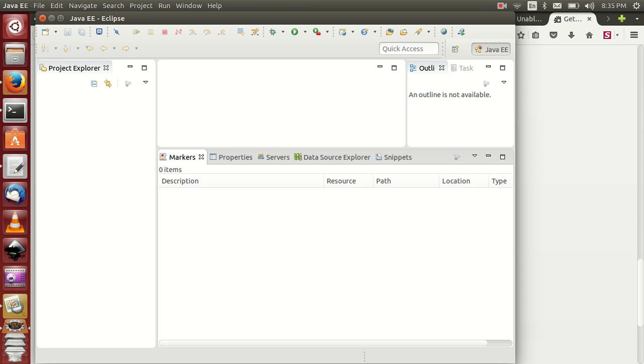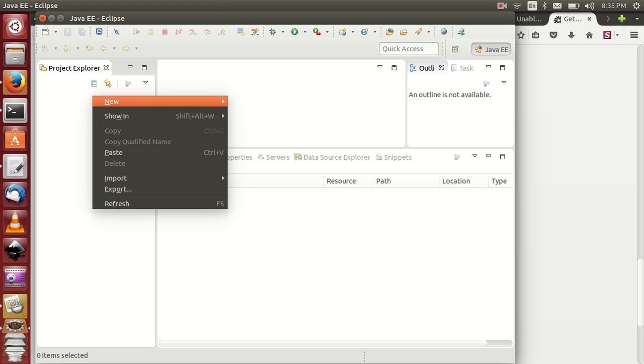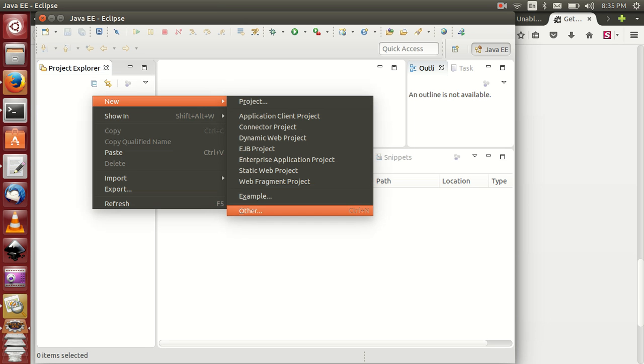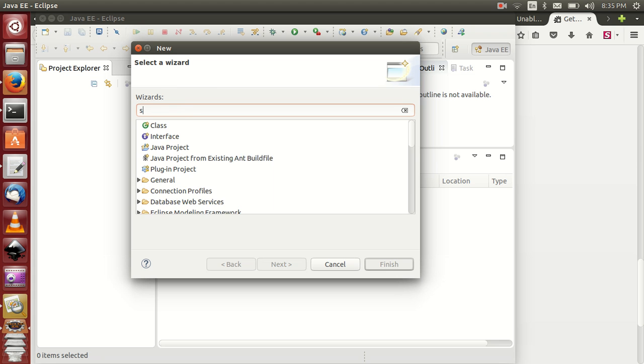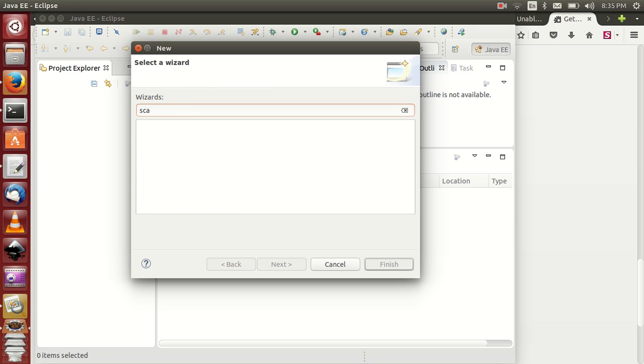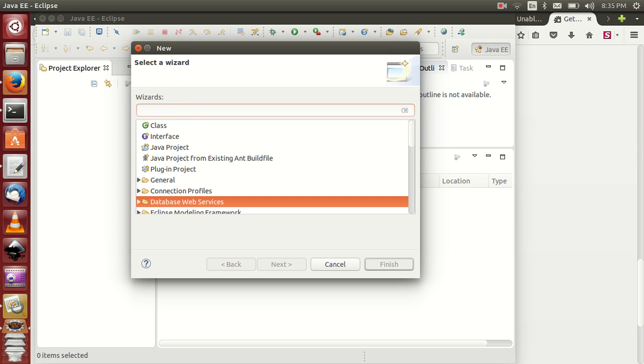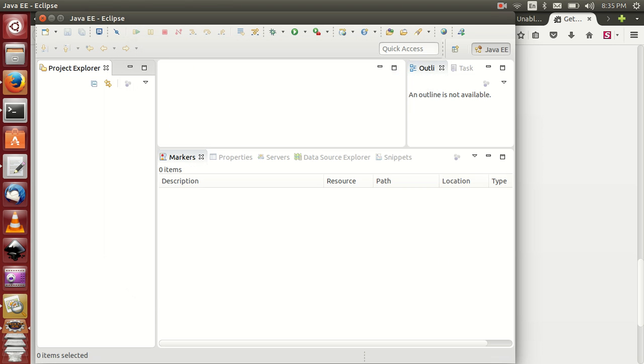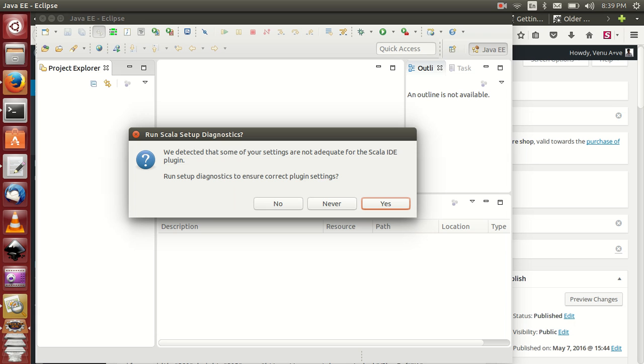Okay, now let me test. I'm creating a Maven project. One second. Once again I restarted this Eclipse. That's why I got this problem.